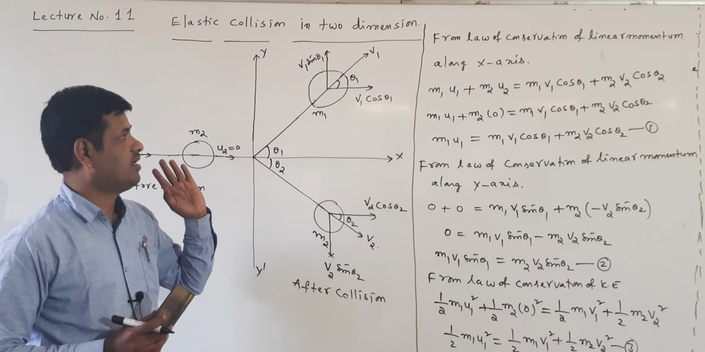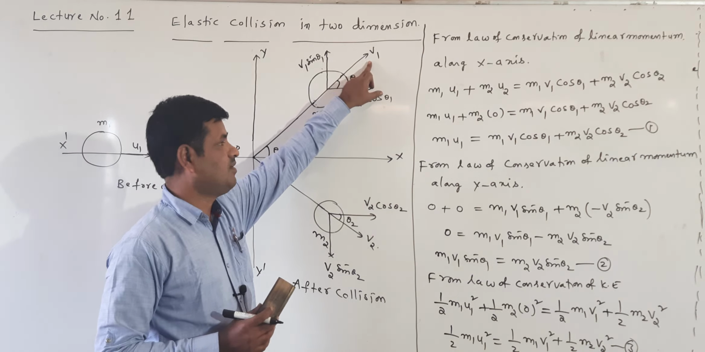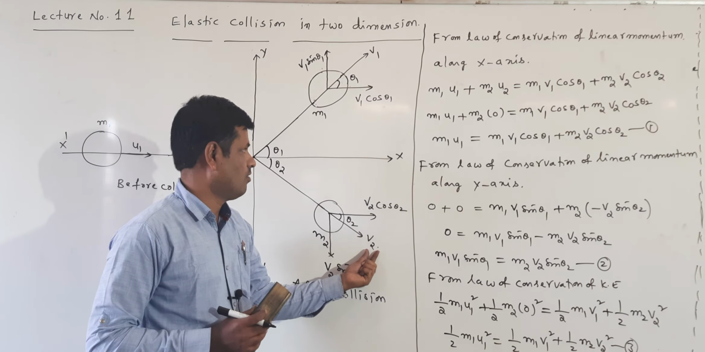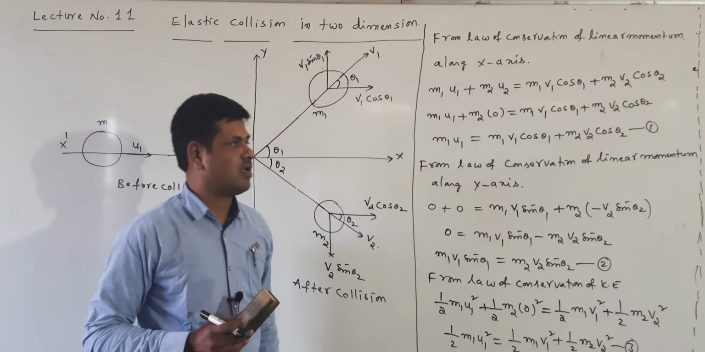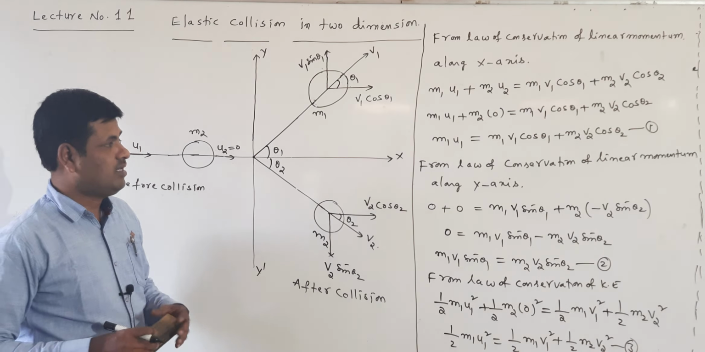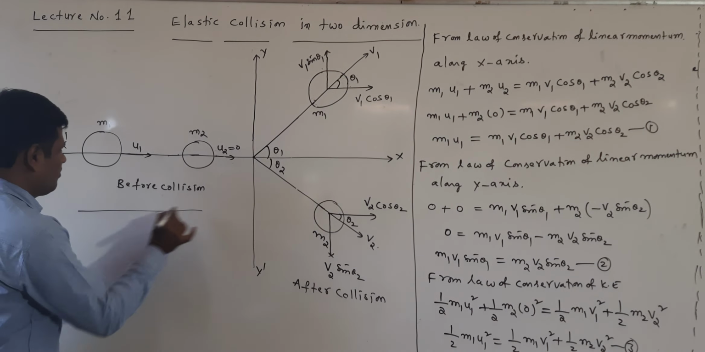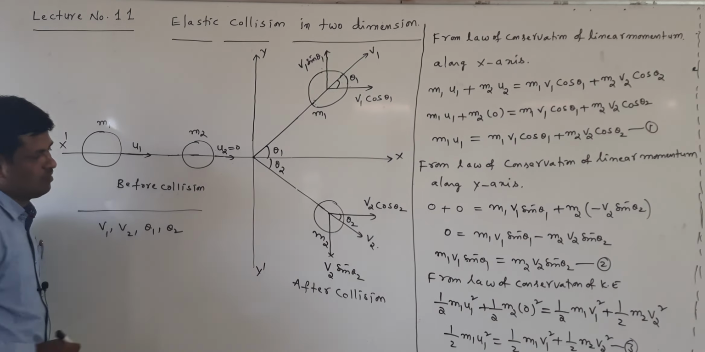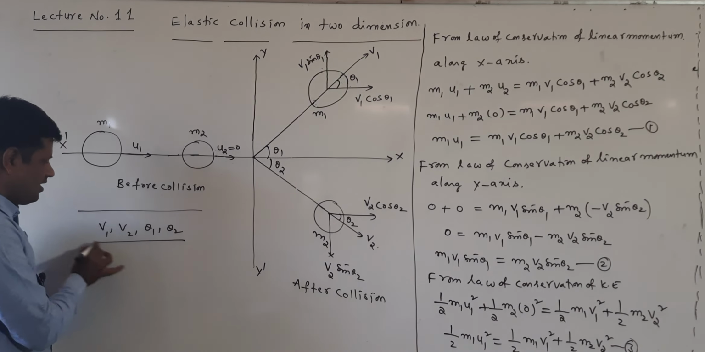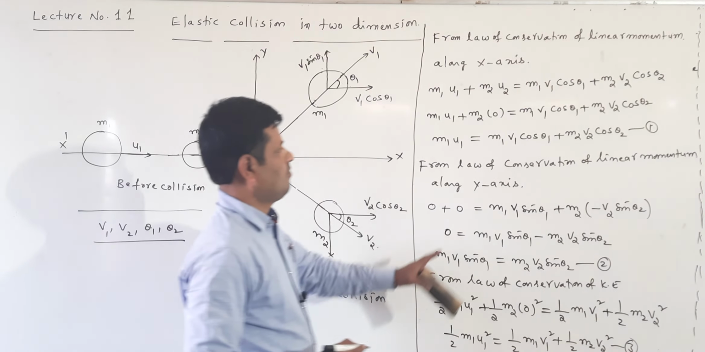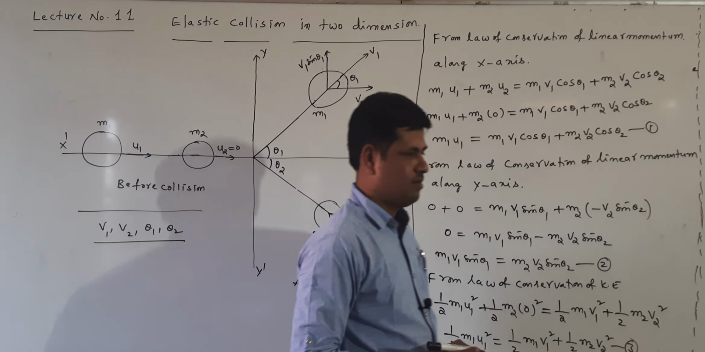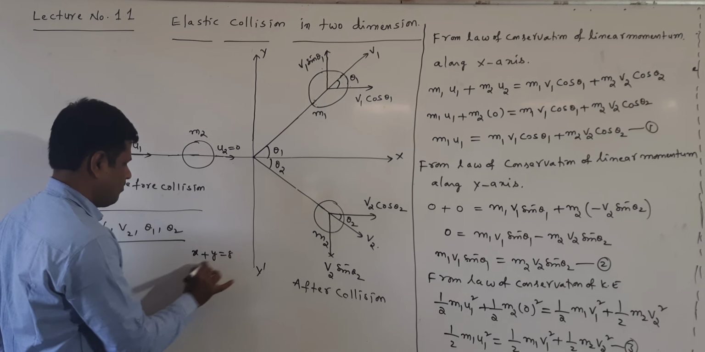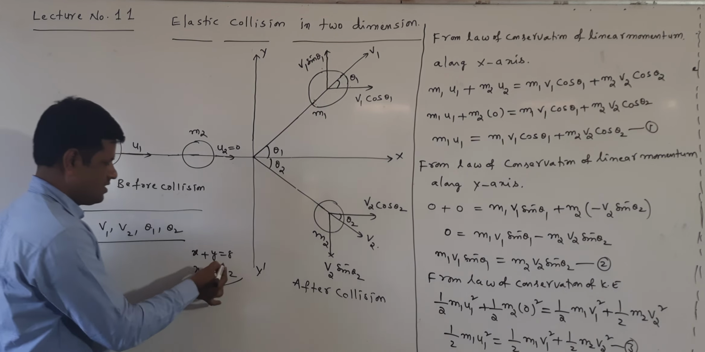What are the 4 unknown quantities? The velocity of the first body v1 we don't know, the second body velocity v2 we don't know, and the angles theta 1 and theta 2 we also don't know. After collision, 4 unknown quantities: v1, v2, theta 1, theta 2. We can't find these using three equations, because suppose x plus y is equal to 8 and x minus y is equal to 2.